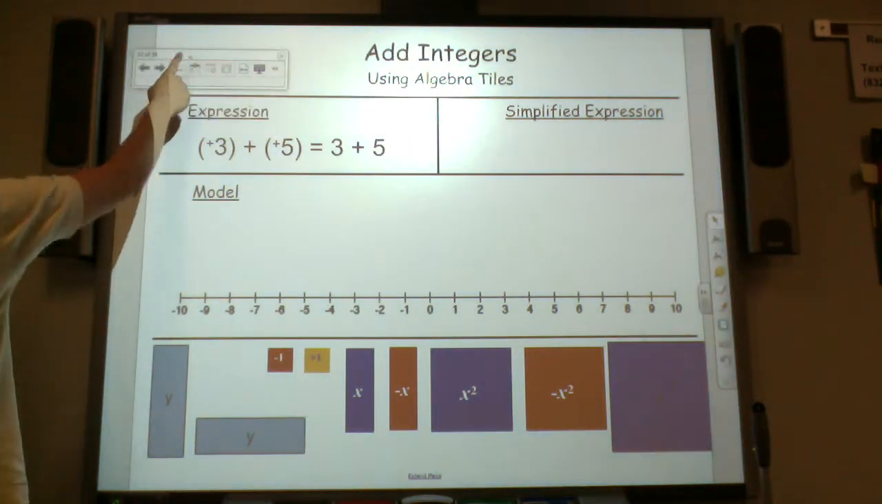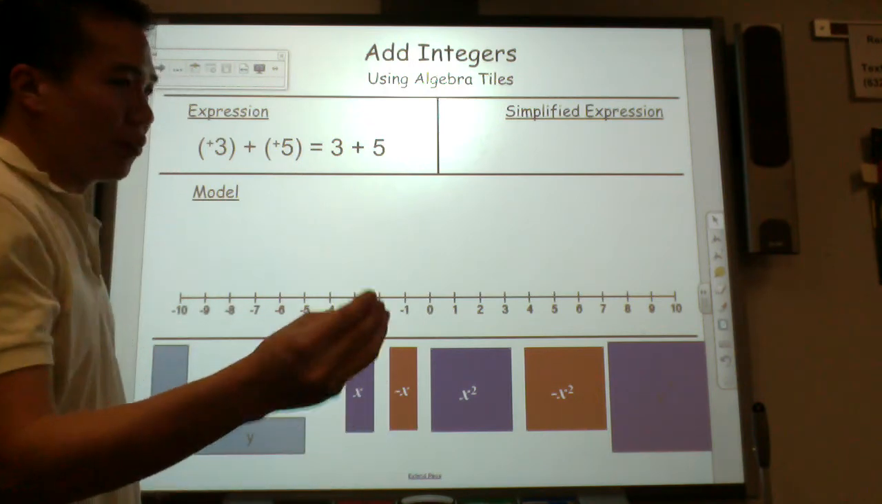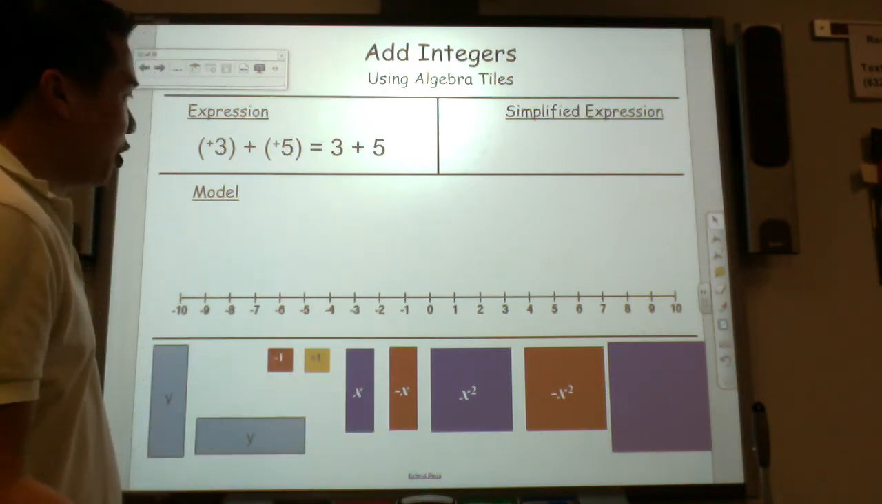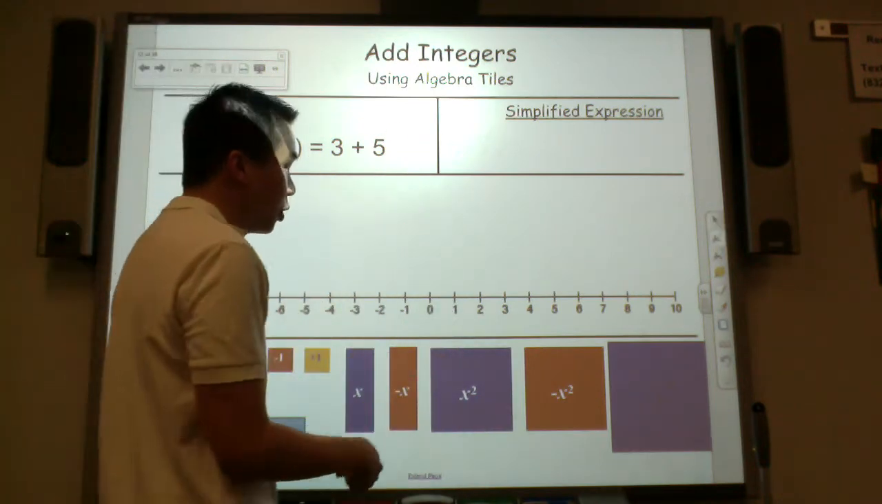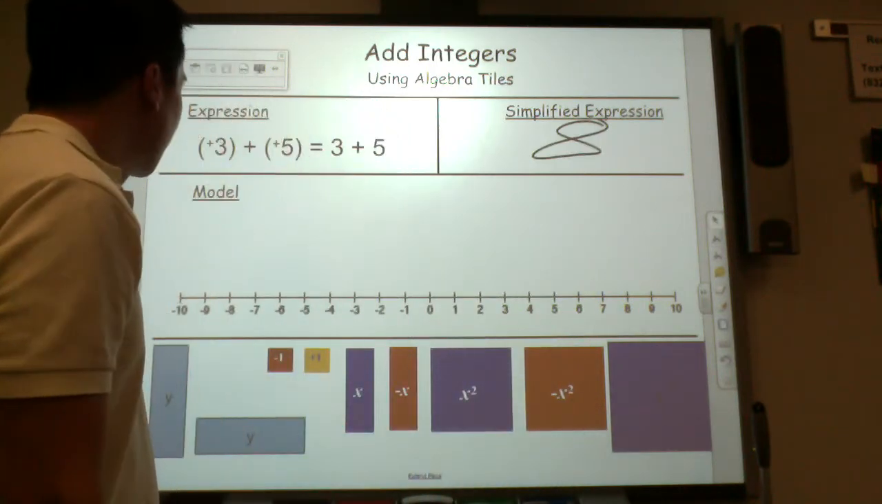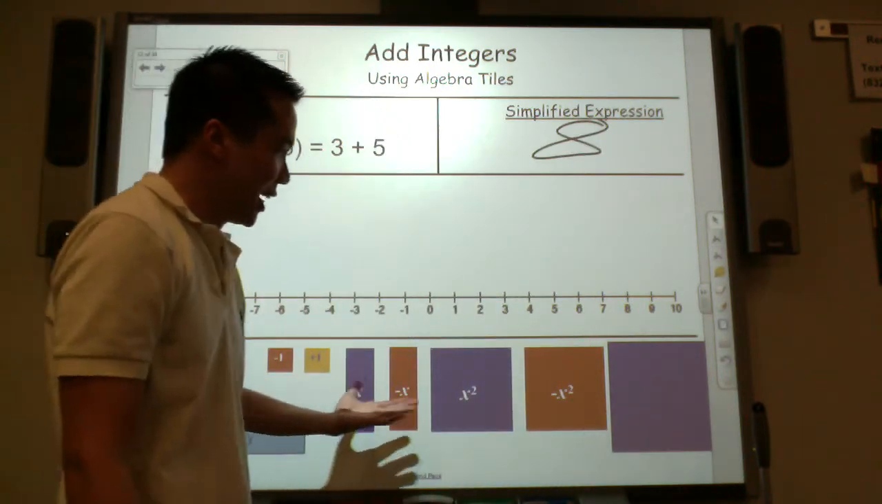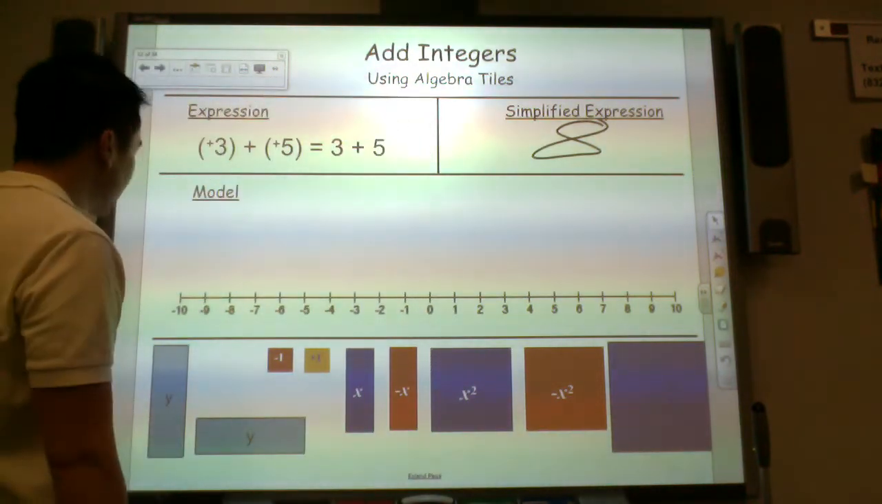Let's start with the first example. What is positive 3 put together with positive 5? Another way to write that is 3 plus 5. Of course, you're going to quickly say, oh, 3 plus 5 is 8. But why is that so? Let's use our algebra tiles. This is something that you will be seeing throughout your junior high and high school career.